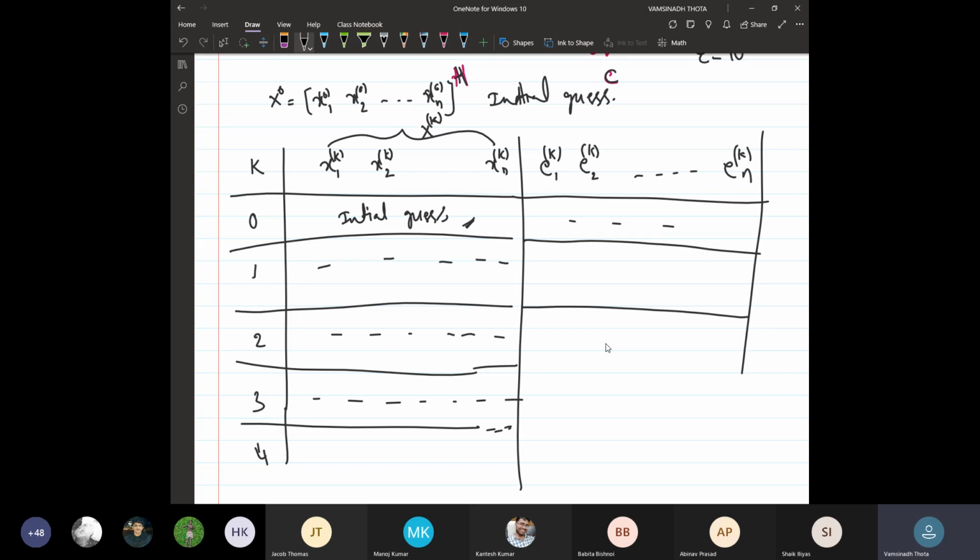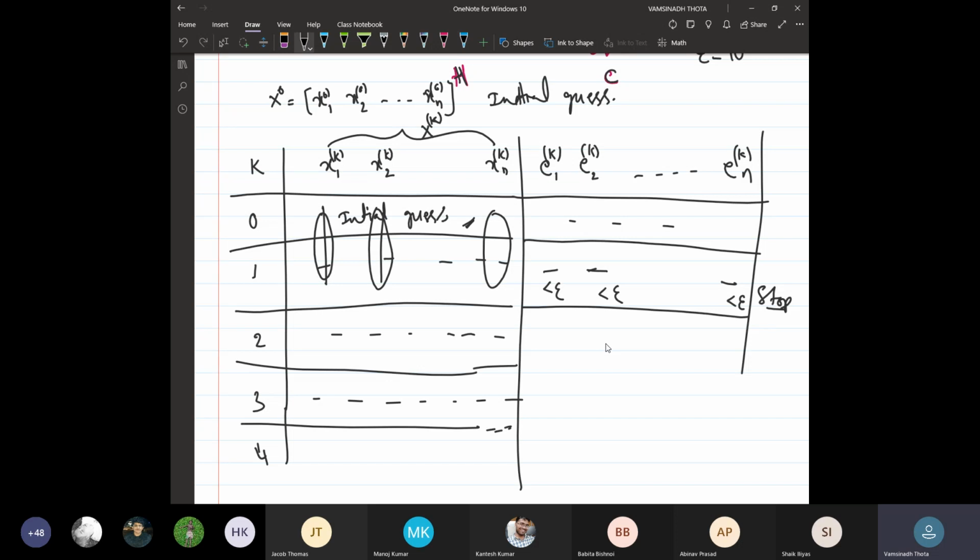How to find the errors? The error EK1 means the absolute difference between these two entries. So that will be mentioned here. And for X2, the absolute difference between these two. Absolute difference only. Okay. And for Xn, similarly, we need to do it for all the variables. Now the condition is we need to check this should be less than epsilon. This should also be less than epsilon. And all the errors should be less than epsilon. If everything is less than epsilon, we can stop. No need to proceed for the second iteration.